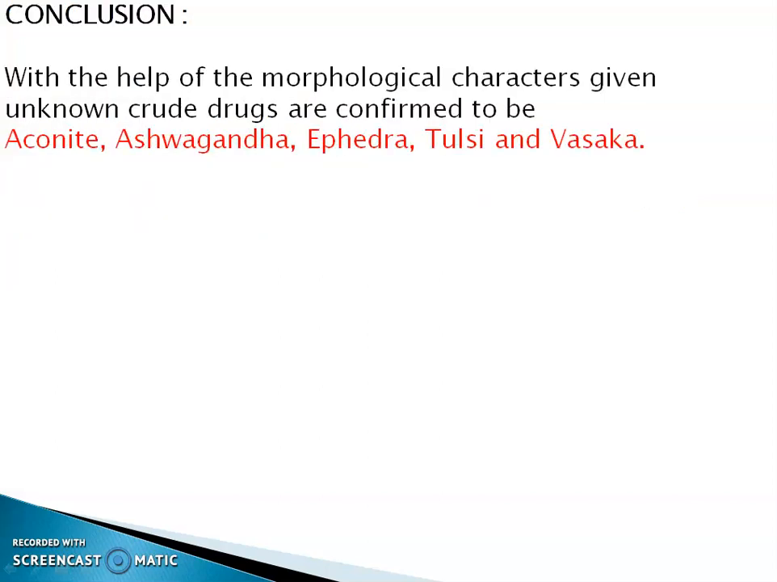Conclusion: with the help of the morphological characters given, unknown crude drugs are confirmed to be aconite, ashwagandha, ephedra, tulsi and vasica.